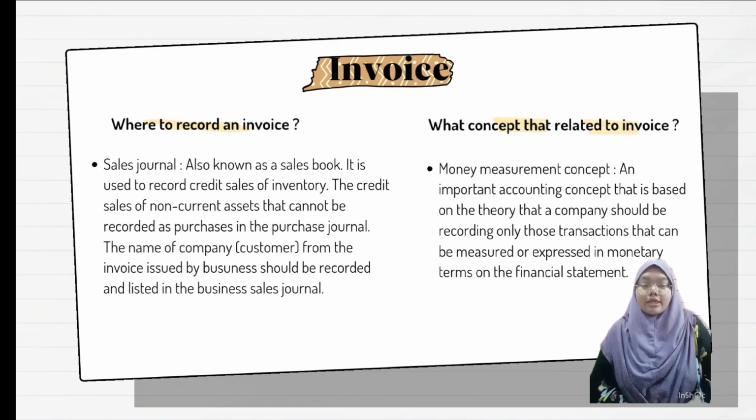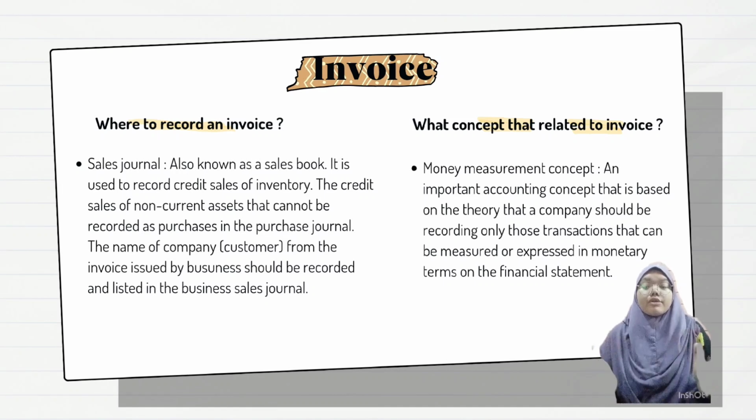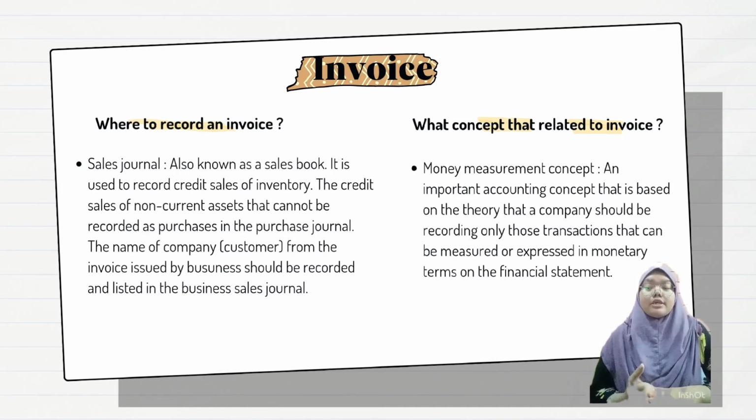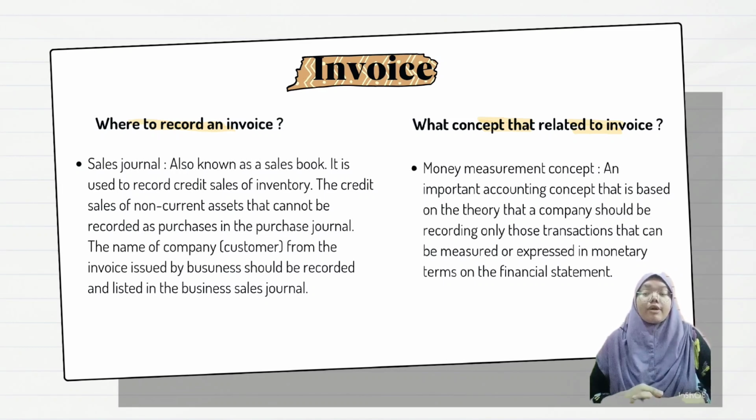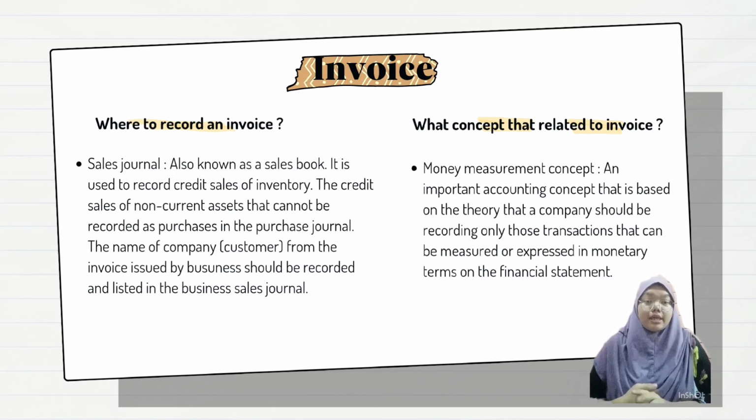The next is invoice. If you can see the invoice here, Hasnur Trading just made a purchase on credit from Ambon Hall. So this will be recorded in the sales journal. Sales journal is also known as a sales book. It is used to record credit sales of inventory only. The credit sales of non-current assets cannot be recorded in the sales journal. The name of the company from the invoice issued by a business should be recorded and listed in the business sales journal. At the end of the month, the business will know the total credit sales made in that month.